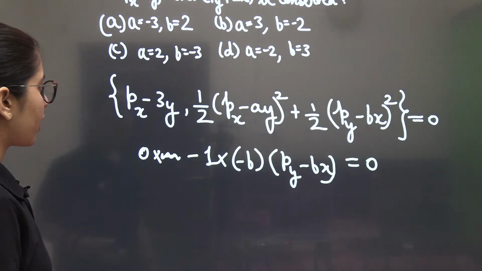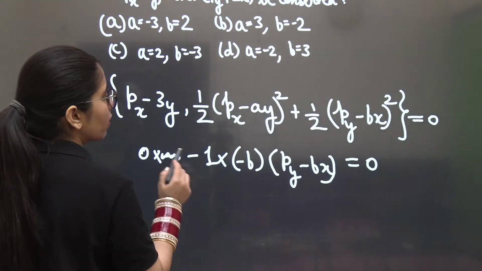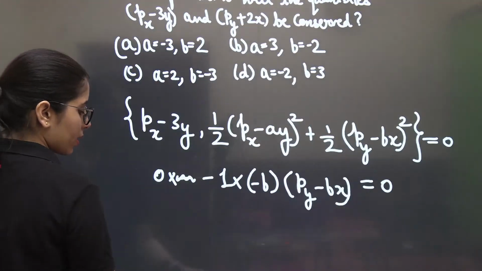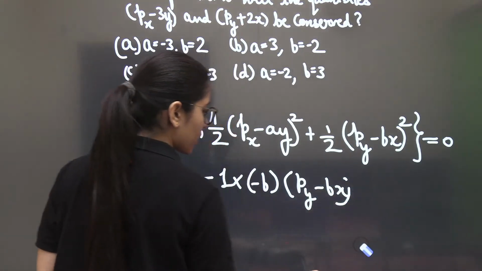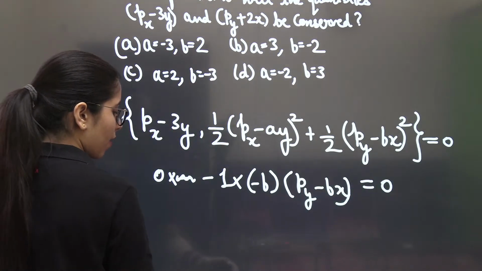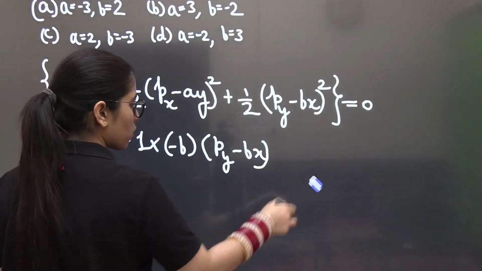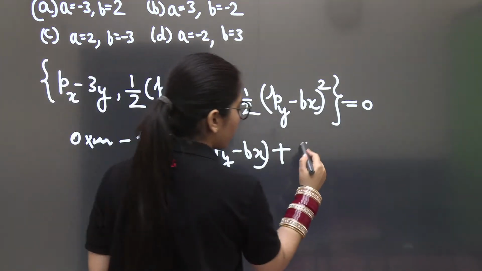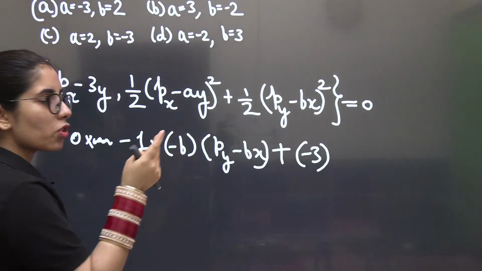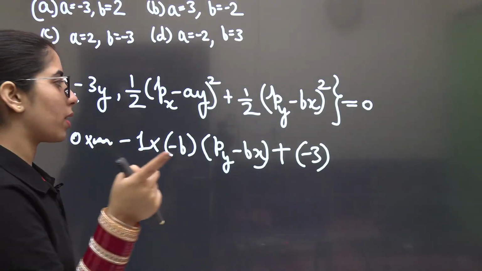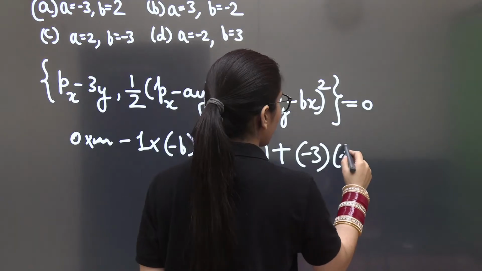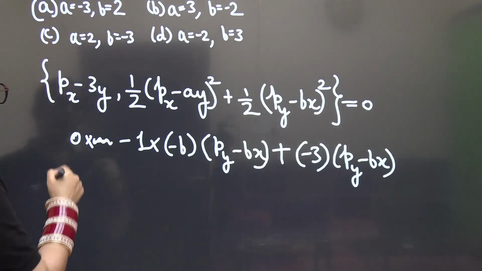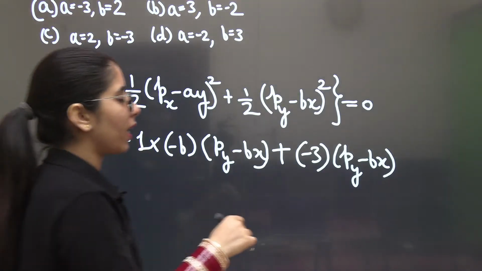At the same time, if I talk about the next thing here, what is that? The next expression. Py minus 3y, okay, plus, right now I have just mentioned it for x. So the y term is there too, so I have to take further terms in this expression. What will it be? Plus sign. First term partial differentiation with respect to y, minus 3. Second one partial differentiation with respect to py. What will I get from here? I will get py minus bx, minus first term partial differentiation with respect to py, 0. So I don't need to write that. It is equal to 0.